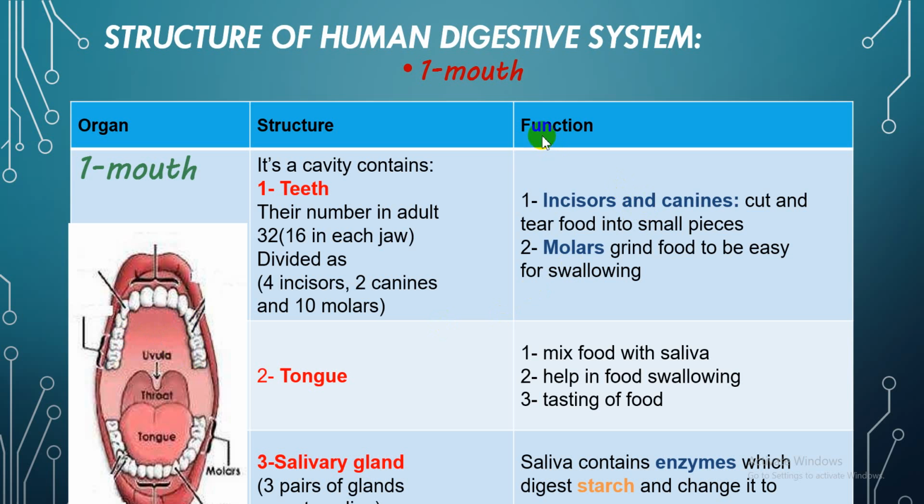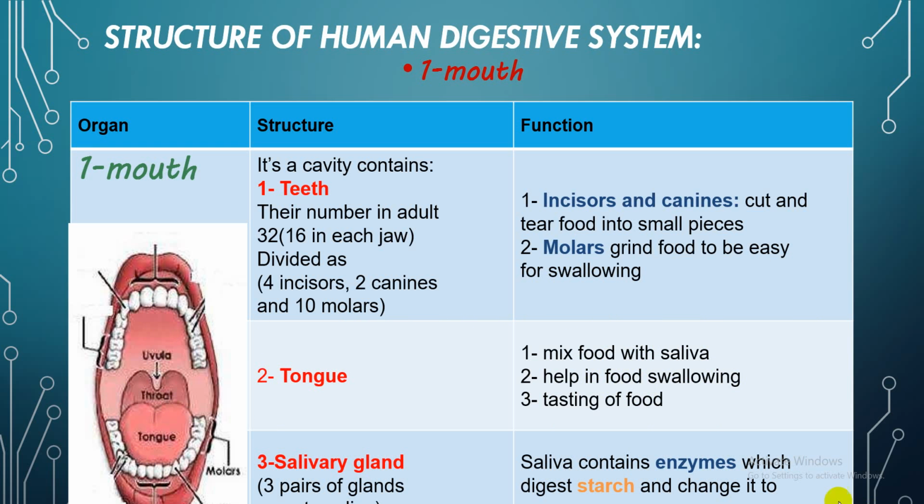What is the function of the incisors and canines? By them I can cut and tear the food into small pieces. Number 2, the molars, by which I can grind the food to be easy for swallowing. Number 2, I have the tongue. The function of the tongue is mixing the food with the saliva. Number 2, it helps in swallowing food easily. Number 3, tasting of food. I can taste the food with the tongue.